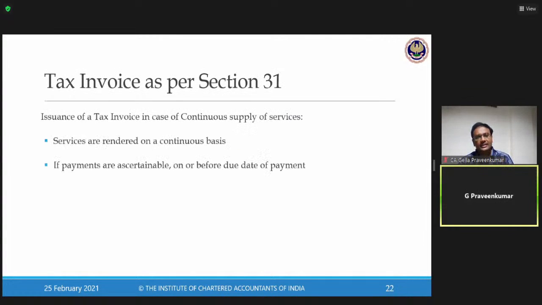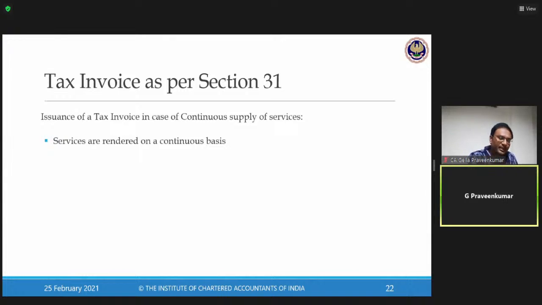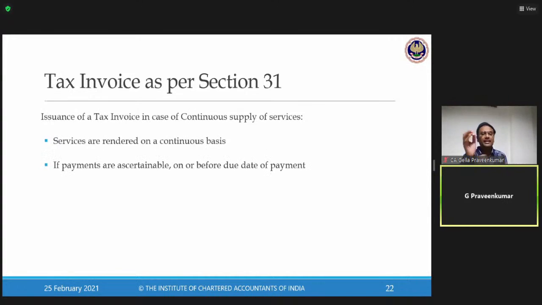Now, in case of continuous supply of services, please bear in mind, this is a little tricky one. Where there is a continuous supply of service, services are rendered on a contractual continuous basis. As per the contract, if the payments are ascertainable, if there is a point in time where I can ascertain that this is a point where my payment has to be paid, so issue an invoice on or before the due date of payment.